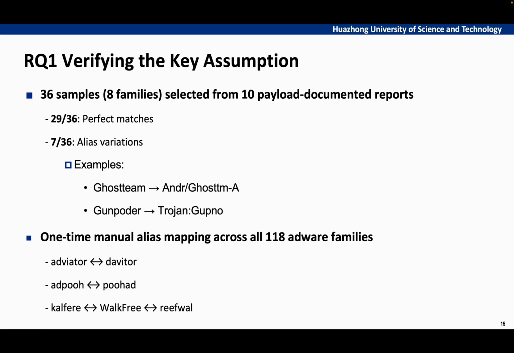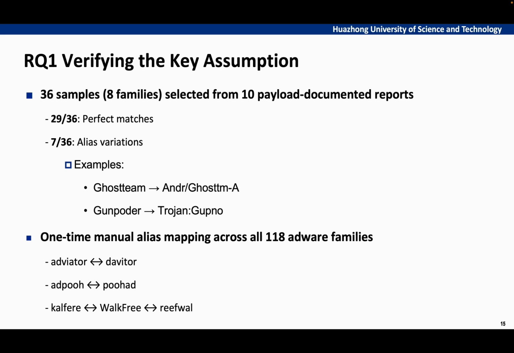To verify the key assumption, we start with a focused validation using well-documented samples. We selected 36 samples across 8 families from 10 reports with detailed payload information. 29 out of 36 samples showed perfect family name matches. The remaining 7 samples revealed interesting naming variations. Take GhostTeam for instance. It was identified as Ghost TM, where team is abbreviated to TM while maintaining the same pronunciation.